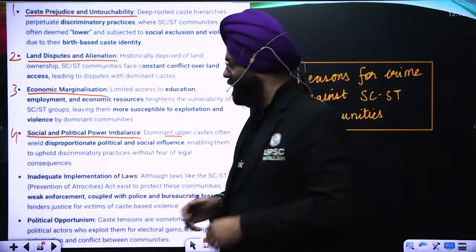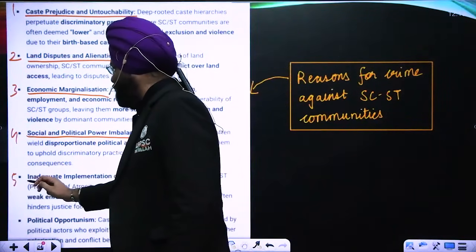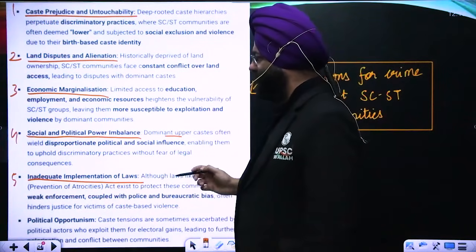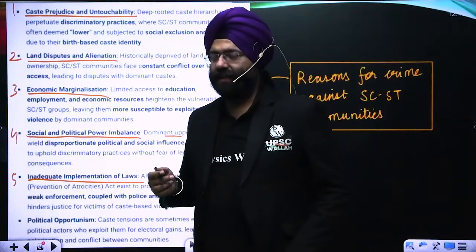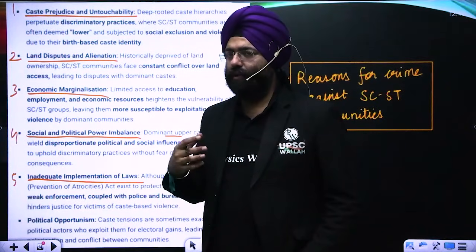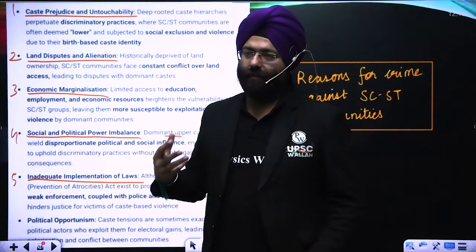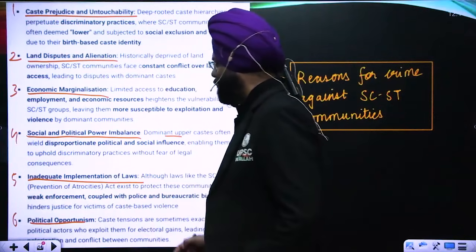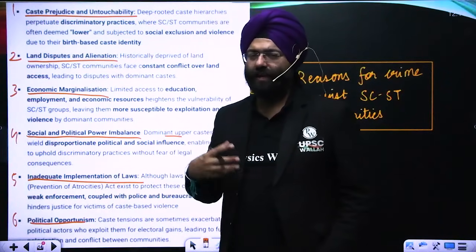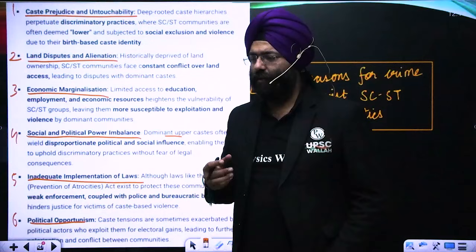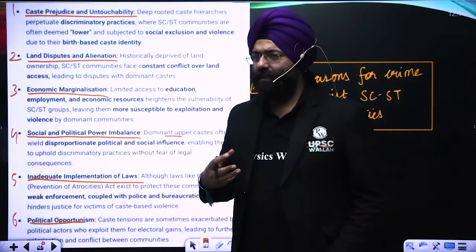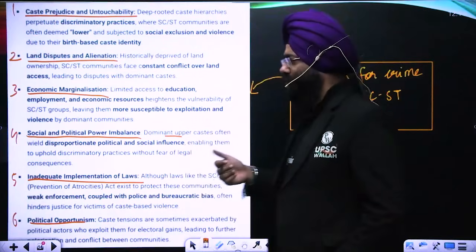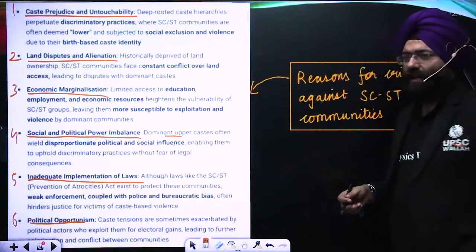When we talk about inadequate implementation of the laws, there are various laws, the SC/ST Act, the Protection of Civil Rights Act 1955. We realize that lack of proper implementation is basically leading to a lot of crimes. Then political opportunity. People tend to use caste and tribal characteristics as a means for politicization, and that often results in a lot of caste-based violence against the tribals, leading to a lot of crimes against the scheduled caste and the scheduled tribe people.